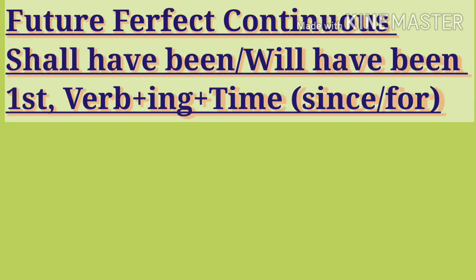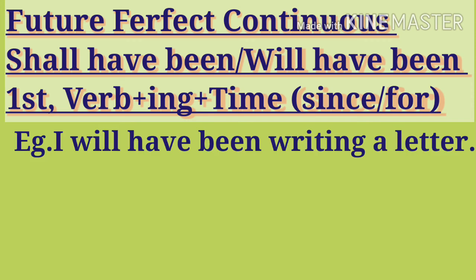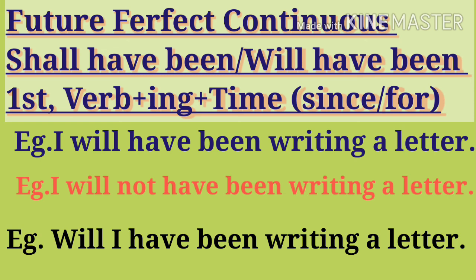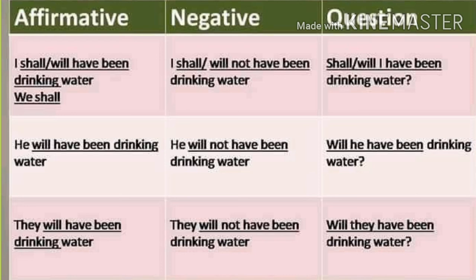Future perfect continuous tense means use of shall have been, will have been, first verb plus ing and time. Time means since and for. For example, I will have been writing a letter for 2 days. Negative of it, I will not have been writing a letter. Interrogative, will I have been writing a letter? See more examples on your screen.